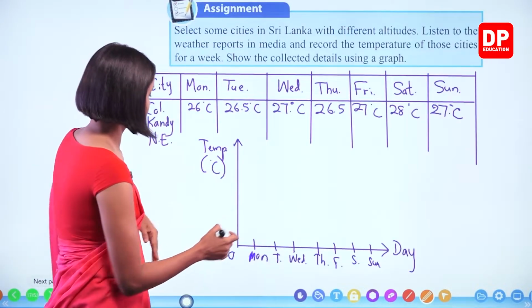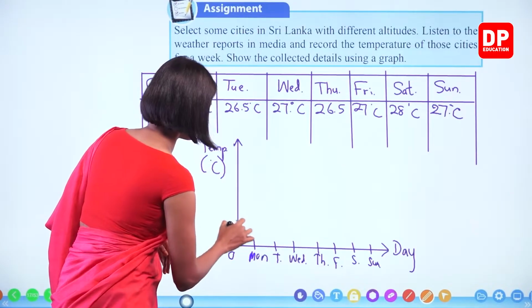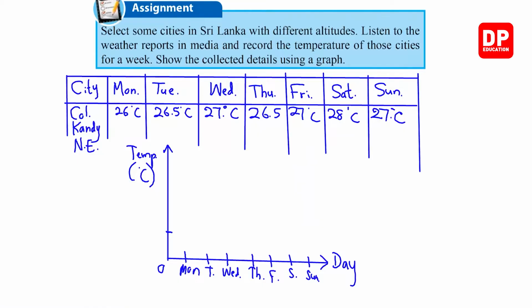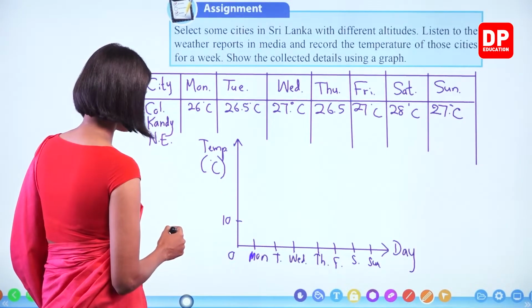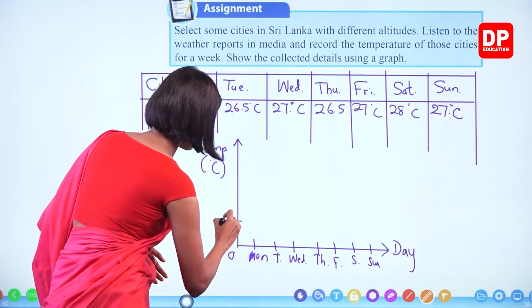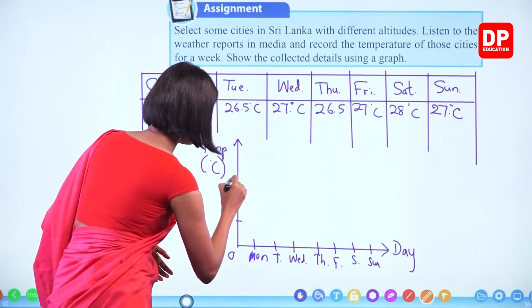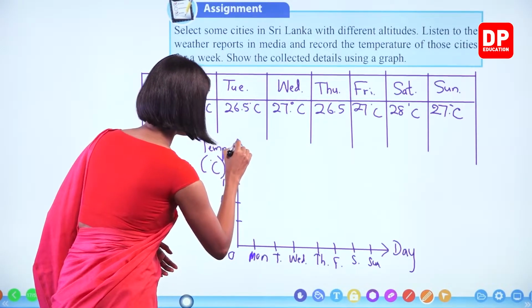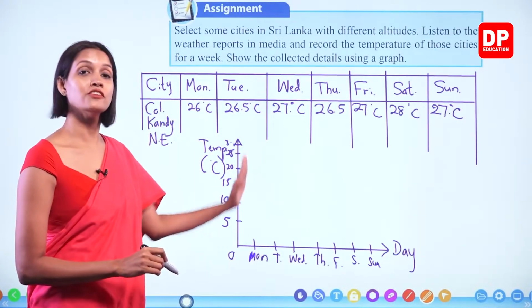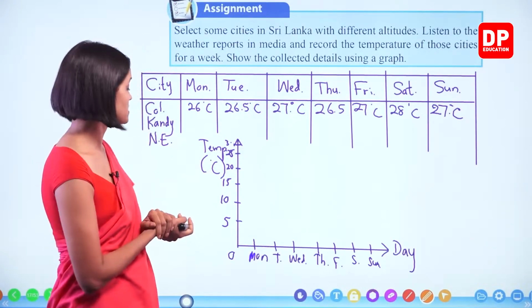Likewise, let's consider, we can mark it from 0 to 5, 10 degrees Celsius, 20, 30. Likewise, you can draw. Right, children? Or even 5 into 5 also you can go. We can increase the range here to observe it better. Let's say 5, 10, 15, 20, 25, 30, likewise. Okay, you all have learned how to draw graphs.